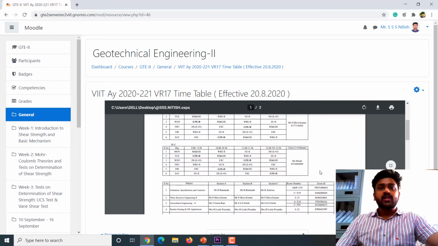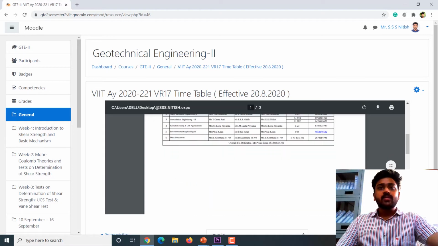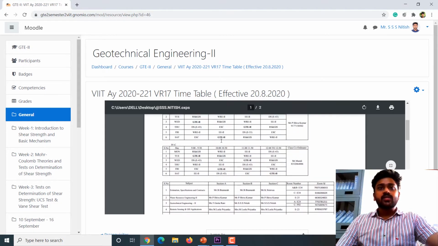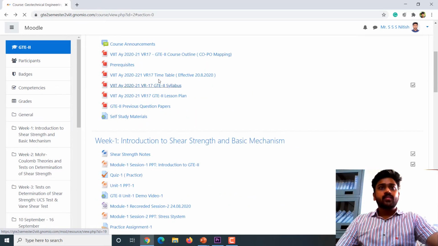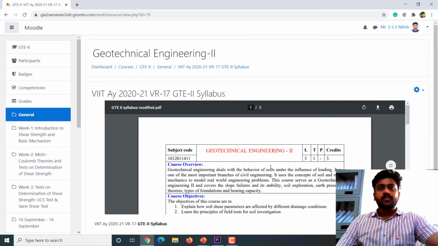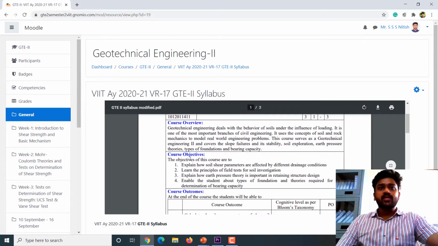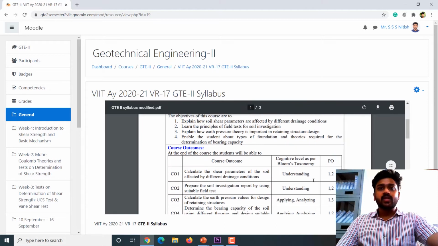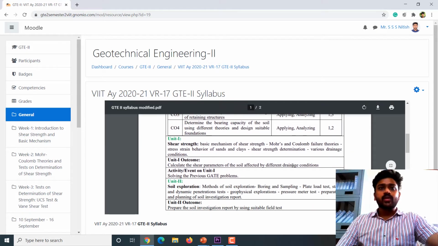So here I have listed the timetable which is completely embedded in it. Since I am dealing with 2 sections, I have highlighted my course for this particular lecture here itself. And I have mentioned the syllabus here, Geotechnical Engineering 2, along with the subject code, and I have listed the course overview, objectives as well as outcomes, along with the unit 1 topics and some activity or event for each unit.